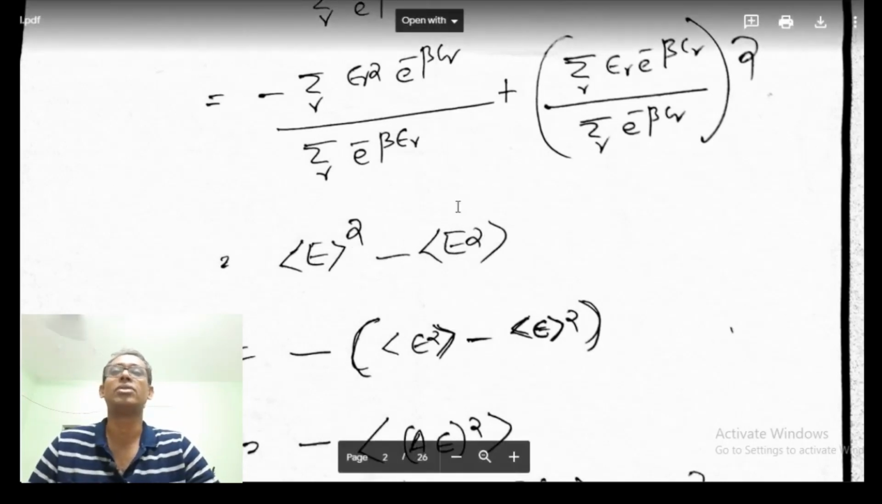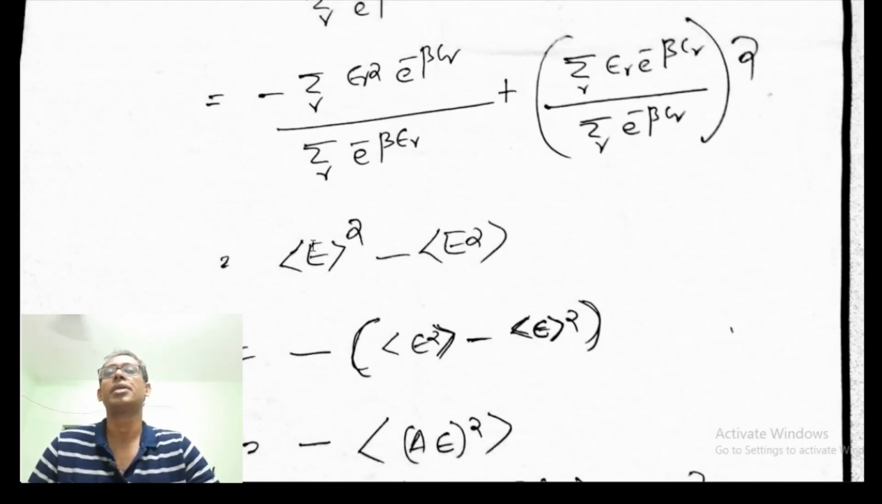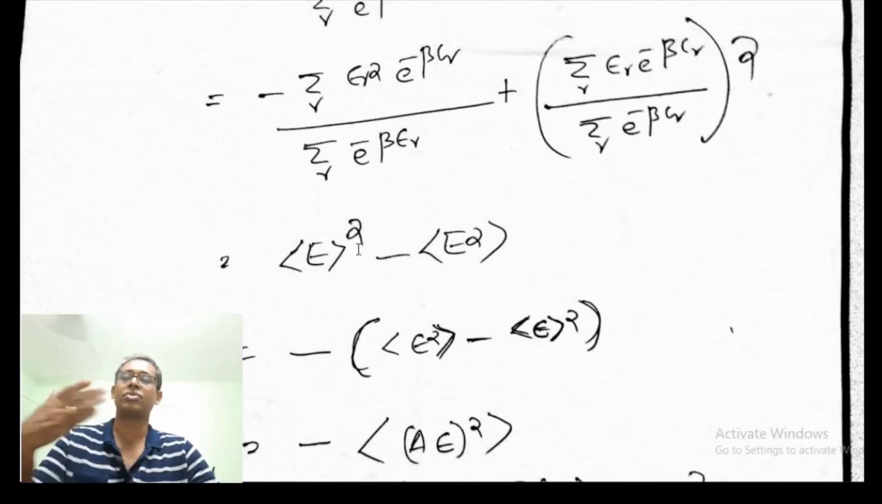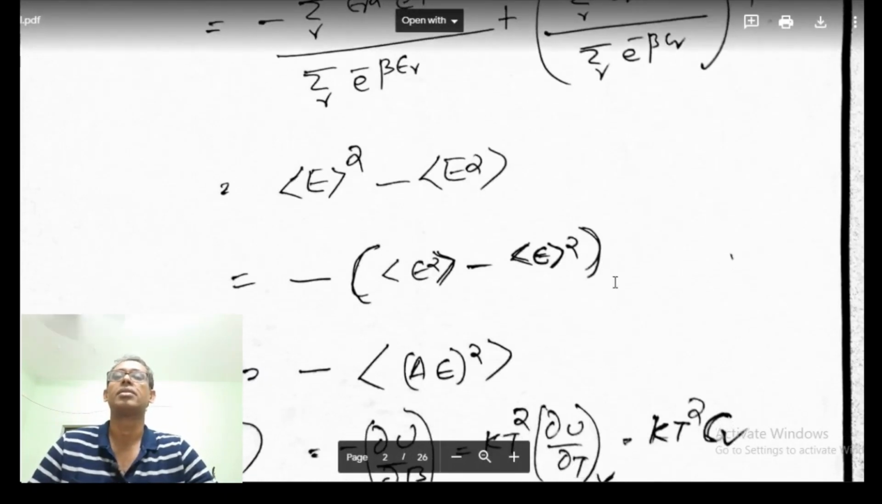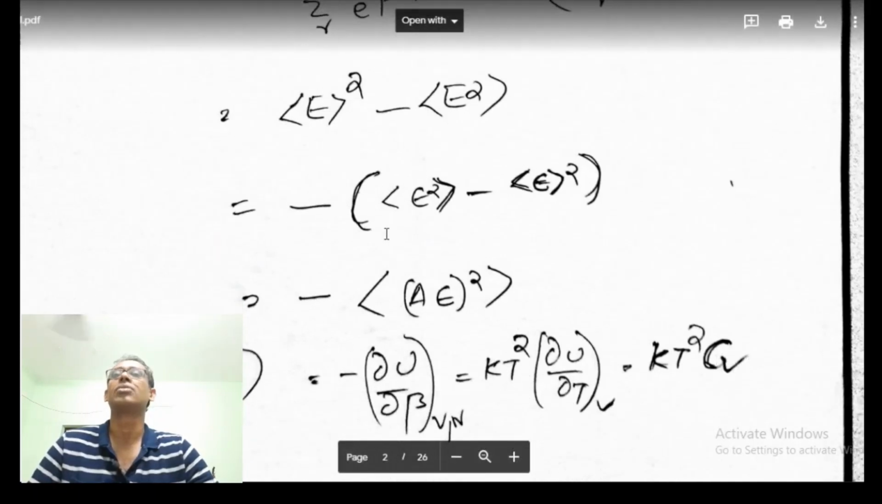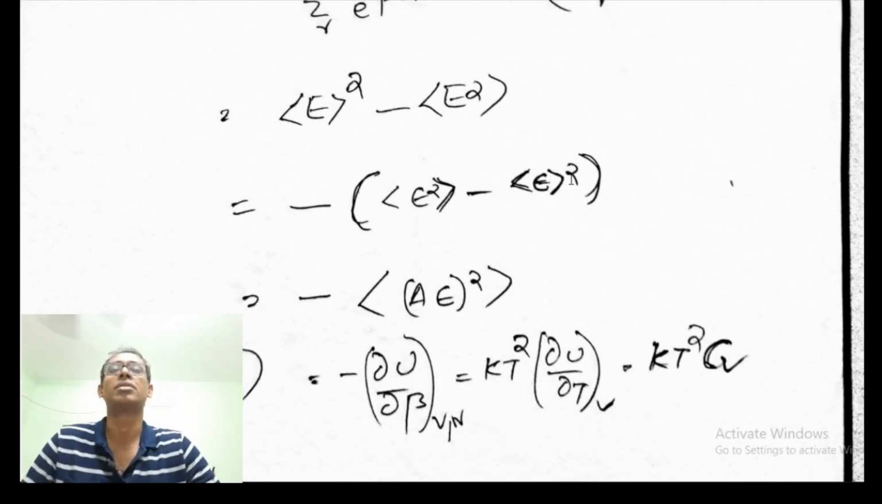These two are actually different. Here we are taking the average value of E and then its square, but here we are taking the average value of E square. So these two are different. So this can be written as minus of this. I am taking the negative sign outside: minus of E square minus average value of E square. So this is actually delta E square.